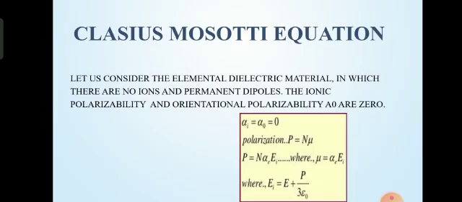Now, the Clausius-Mossotti equation. Let us consider an elemental dielectric material in which there are no ions and permanent dipoles. The ionic polarizability alpha i and the orientational polarizability alpha naught are 0. That is, alpha i = alpha naught = 0. From polarization P = N mu, we can write mu = alpha Ei. So we can write P = N alpha Ei, where Ei = E + P/(3 epsilon naught).